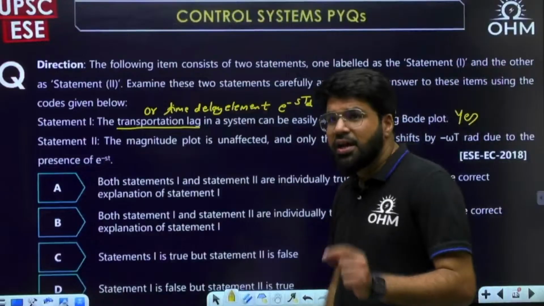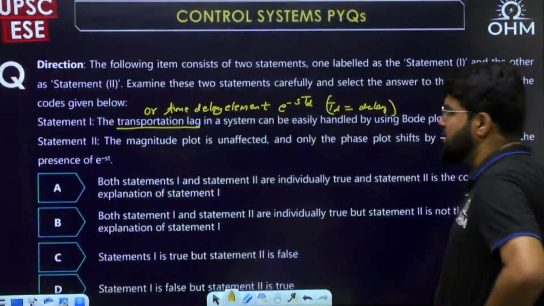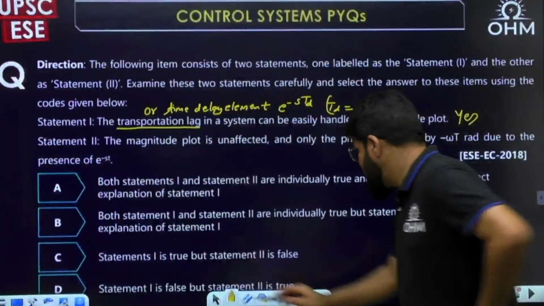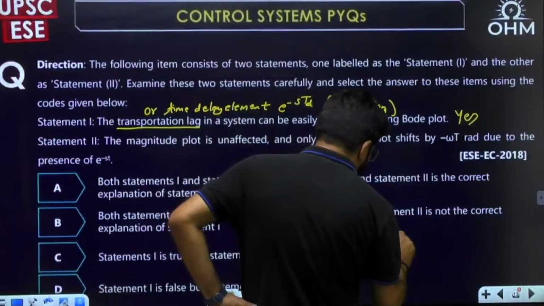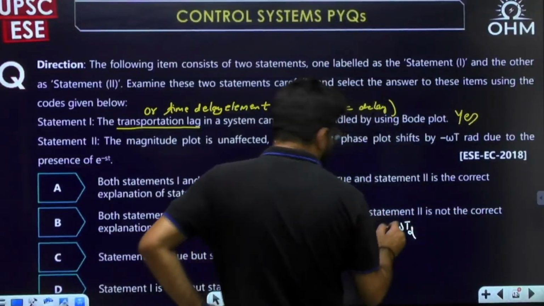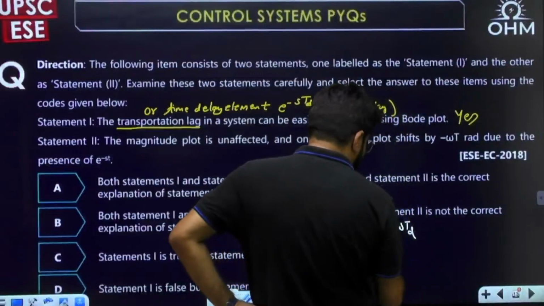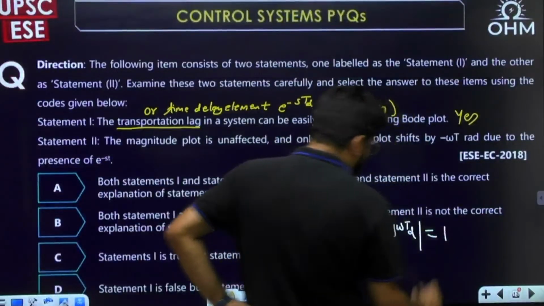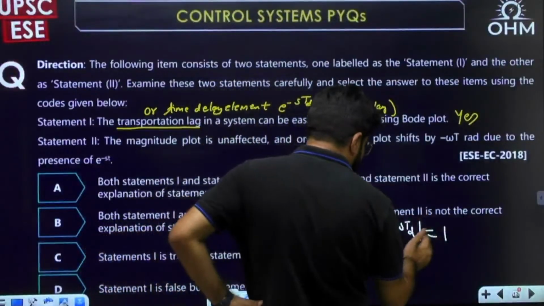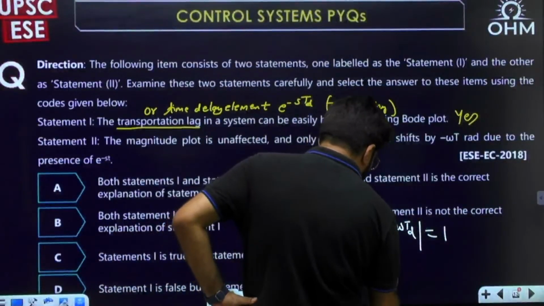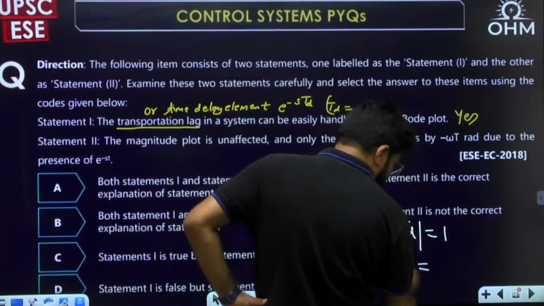Why? Because whenever you take e power minus sT_d, now look into the reason. Let me write it here: e power minus j omega T_d, converting to the frequency domain. When you convert to magnitude and phase, what is the magnitude of this? Nothing, 1, because mod of e power j theta is 1. But what is the phase of this? E power j theta, theta is the phase. So what is the theta here?